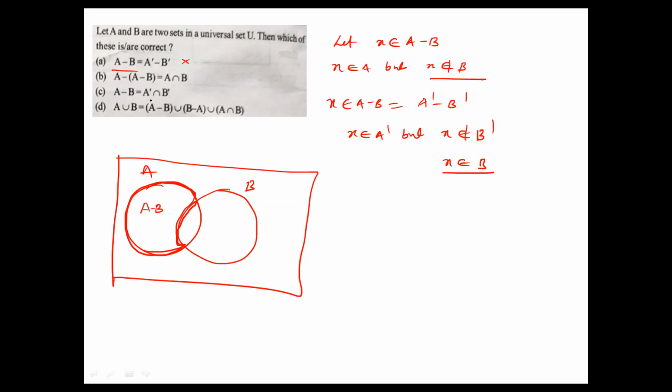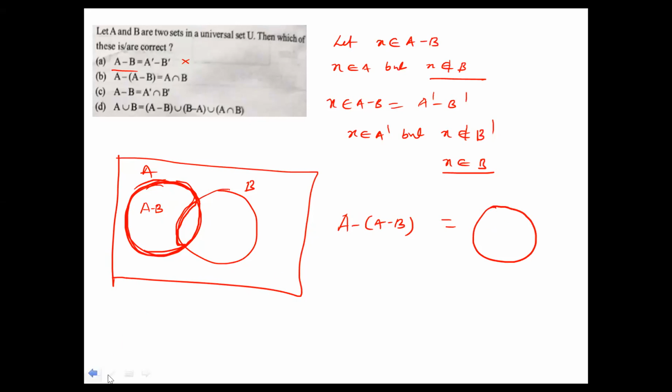Similarly, what about this one? A minus B, this part. Again we delete this part, which is nothing but what? The empty set. Here A minus B means this part. In the complete set A, this complete set is A, we are going to delete the A minus B part.